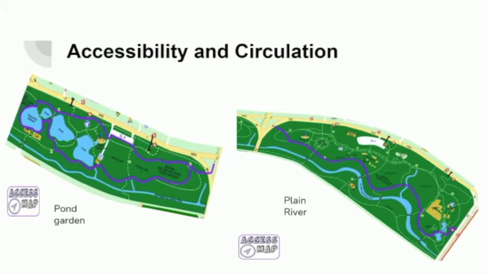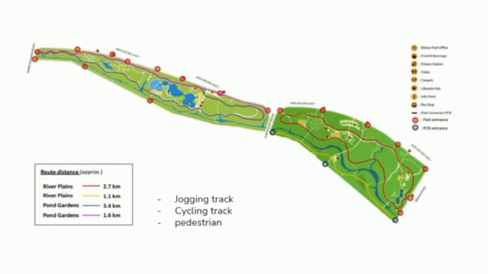And next, we can see here the two sides, which are Pond Garden and River Plain. You can see the circulation here. And next is the road distance between the River Plain and Pond Garden. For the tracks, they have a jungle track, cycling track, and pedestrian track, with different road distances.